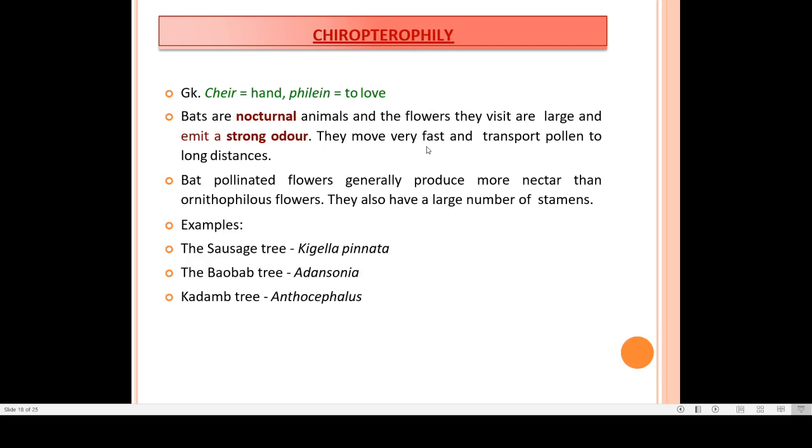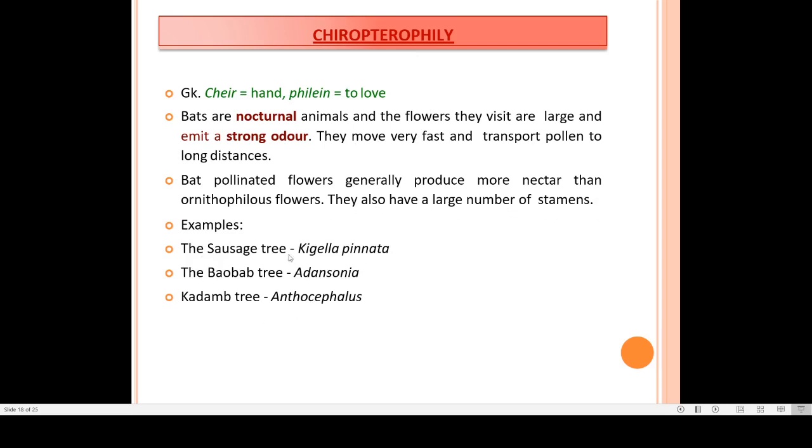Bats move very fast and transport pollen to long distances. Bat pollinated flowers generally produce more nectar than ornithophilous flowers, because here also it will be a reward for the bat. It will visit, of course, due to the strong odor, but it will visit for the nectar, its food. It should have a large number of stamens.